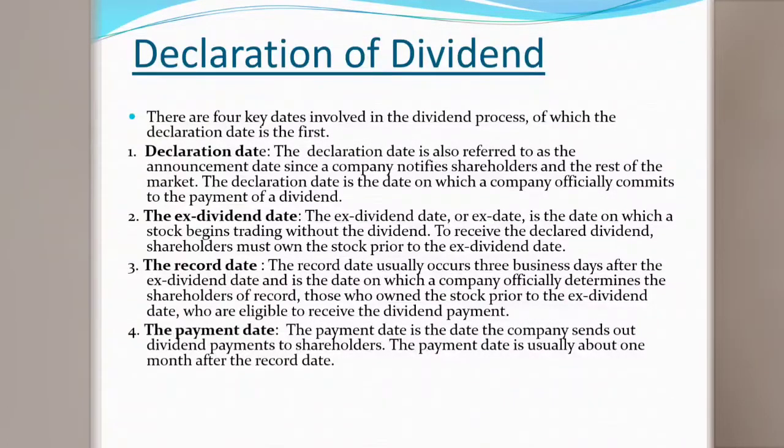So the declaration date, record date, ex-dividend date and payment date are all determined by the board of directors meeting.